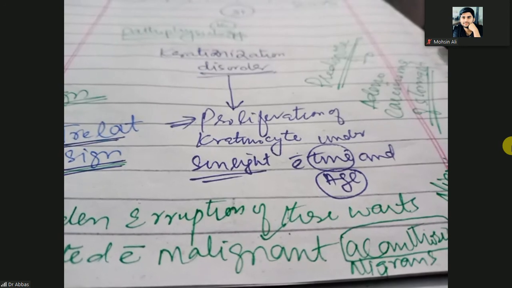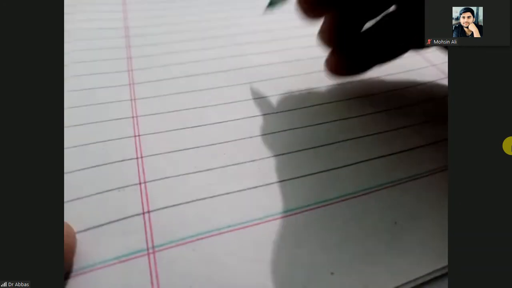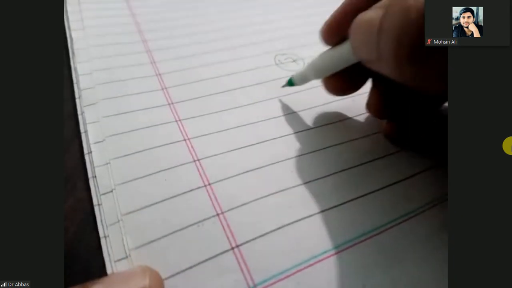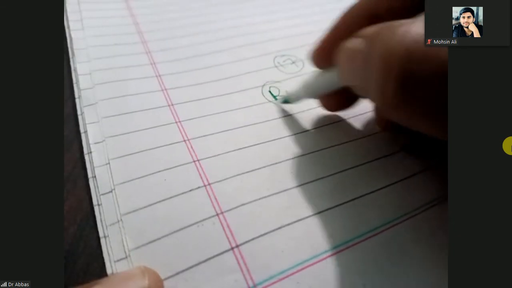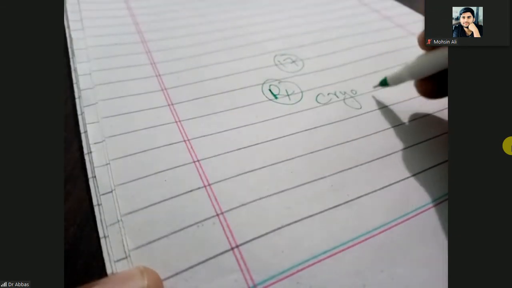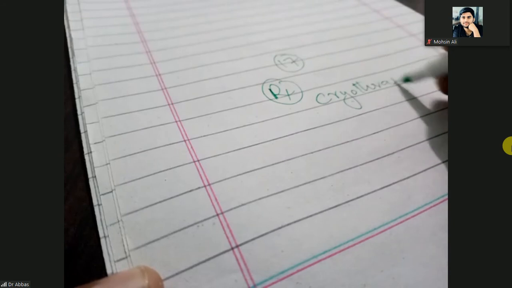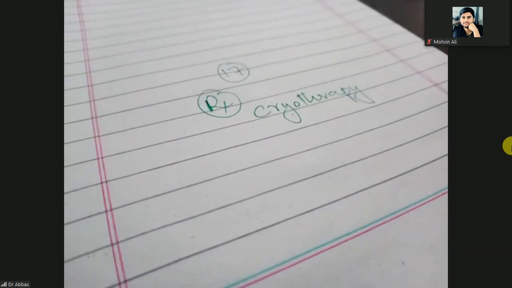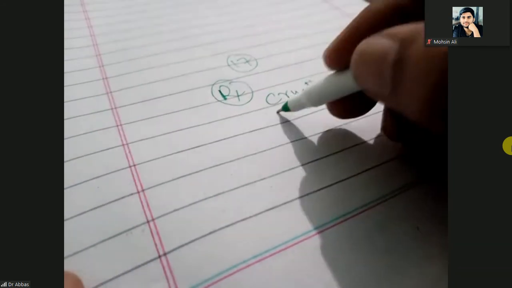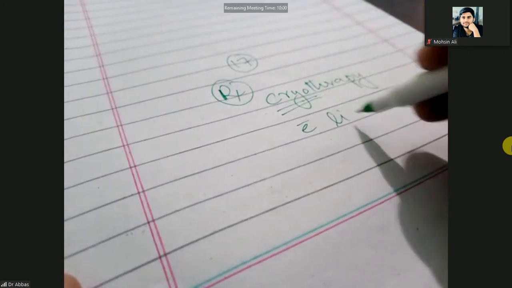Okay, so how will you treat this benign tumor of skin? Treatment is nothing too important. You can treat it by cryotherapy with liquid nitrogen.